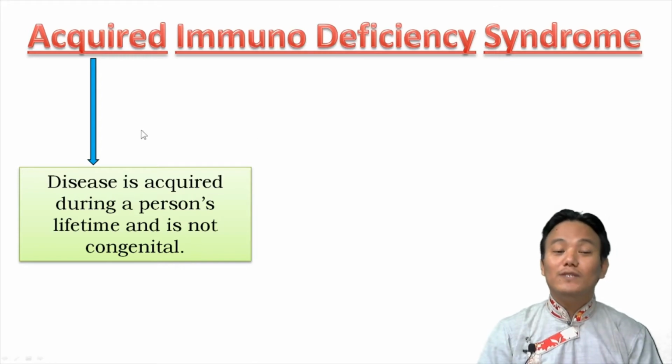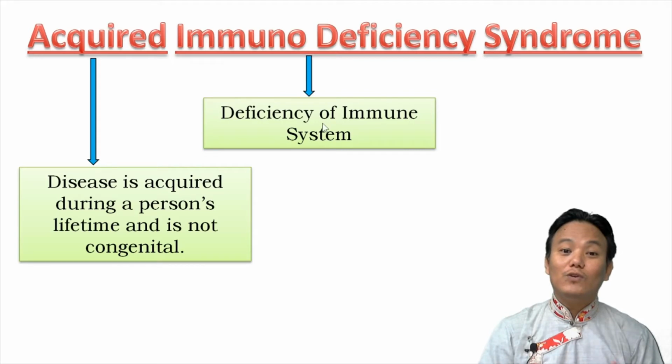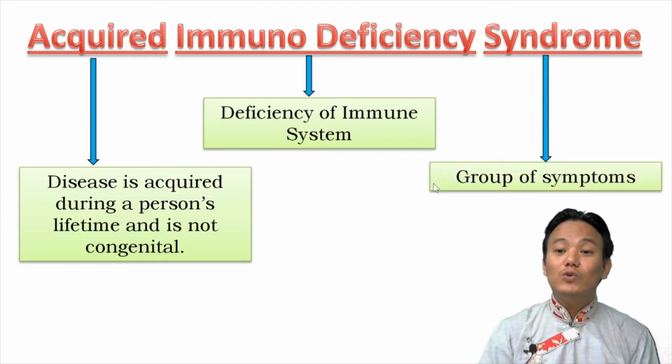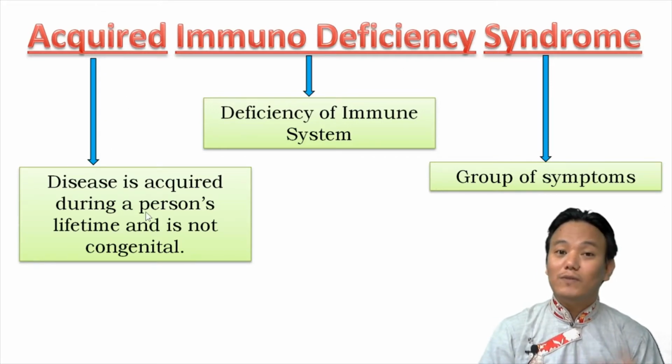Immunodeficiency means deficiency of immune system, right? Your immune system becomes weakened in this disease. And syndrome means it shows a group of symptoms. So AIDS means a disease which is acquired during a person's lifetime, is characterized by immunodeficiency, and shows a group of symptoms.